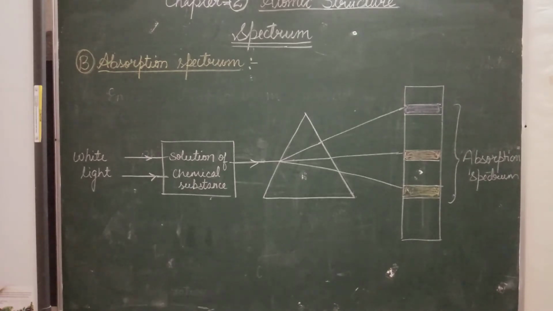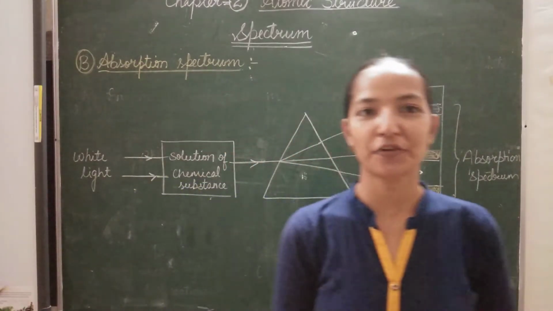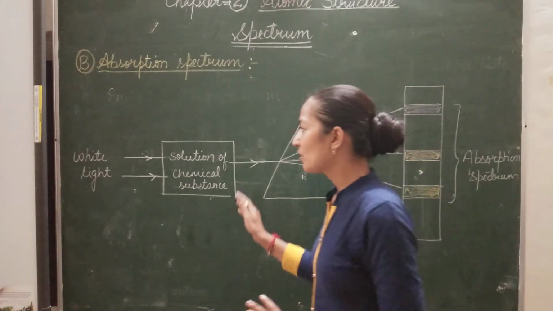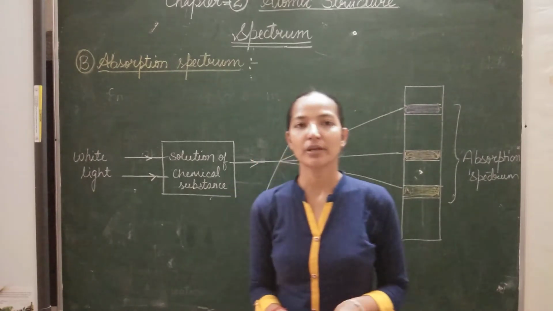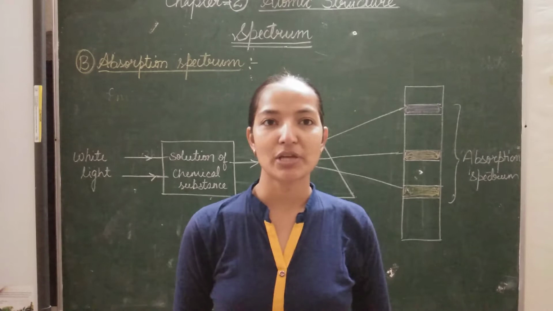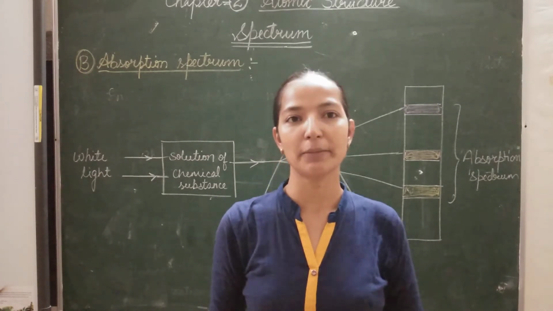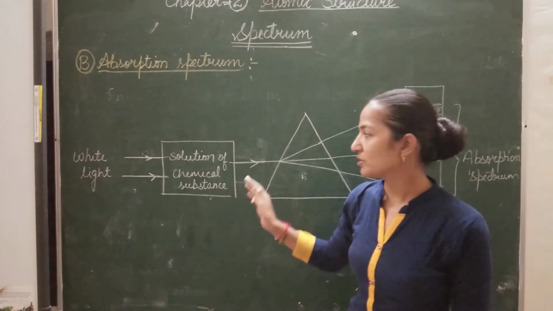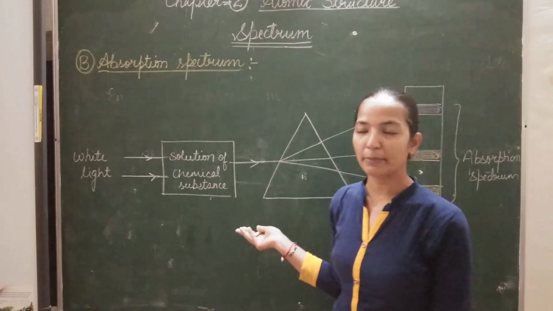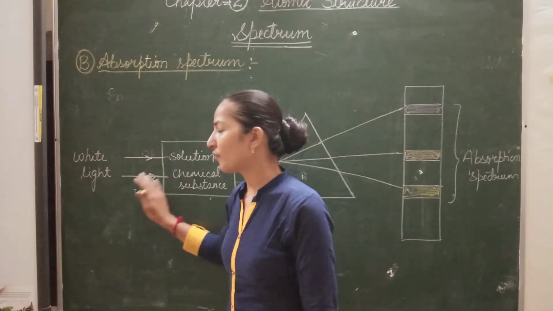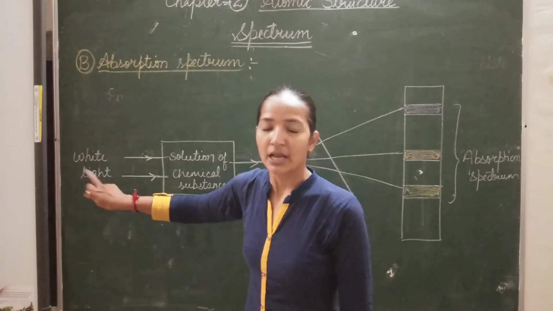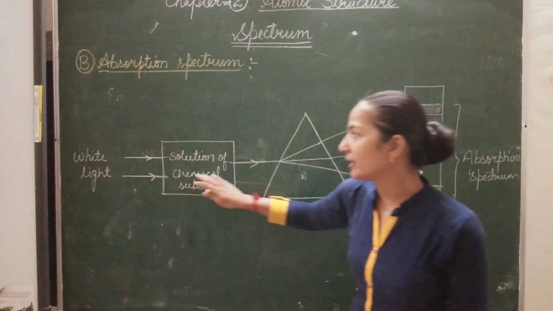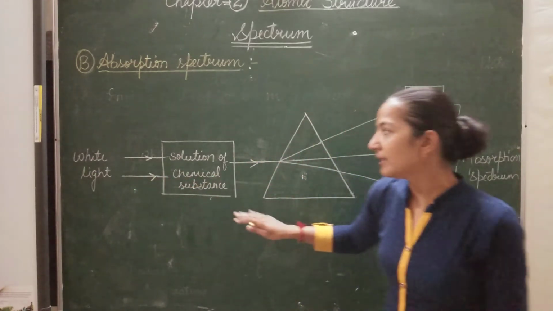Now students, the next type of spectrum is called the absorption spectrum. So what is the absorption spectrum? Whenever we have a solution of a chemical substance, or the vapors of a chemical substance, we pass white light through it, and white light consists of the 7 component colors.